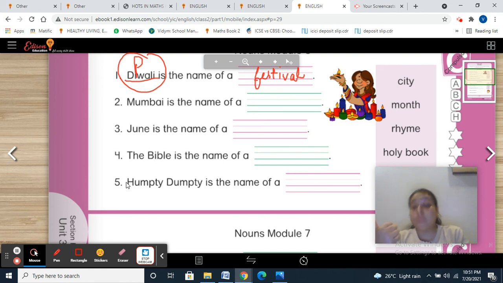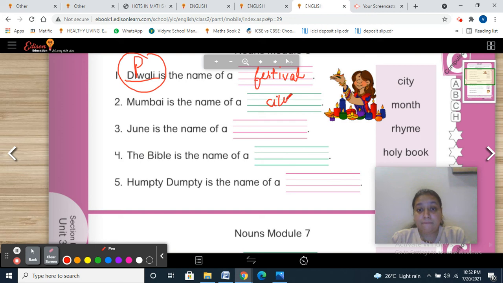For example, Christmas, Eid, Holi. All these are names of festivals, but when taking a particular name, we are talking about the proper noun. Mumbai is the name of a city. June is the name of a month. Names of days and names of months always start with a capital letter.